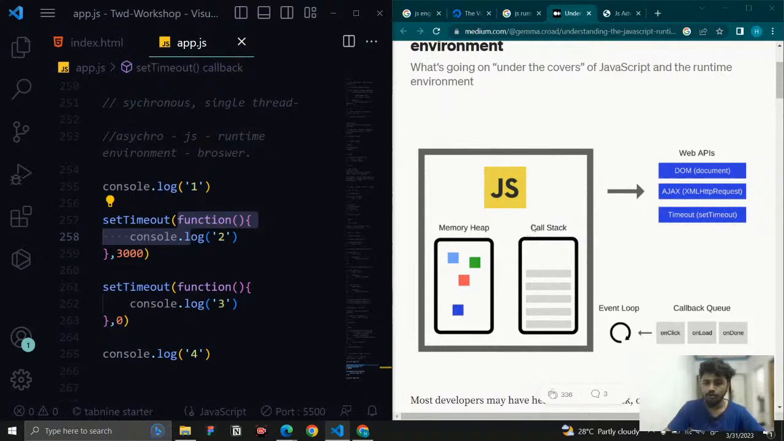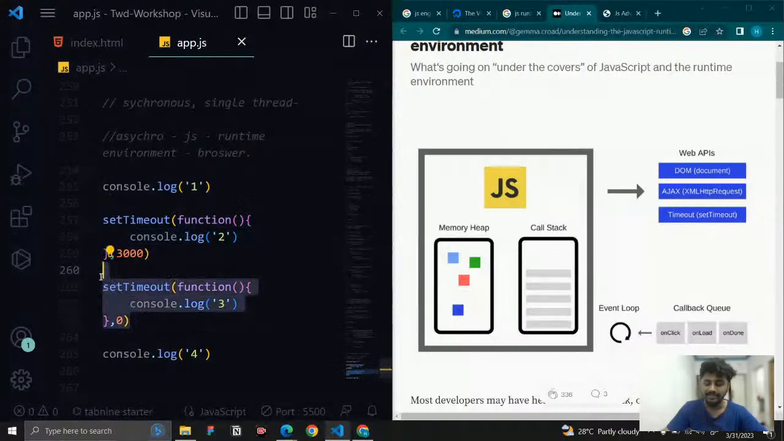Meanwhile, the call stack is going to wait for no one. JavaScript waits for no one. It is not going to wait for this process to complete. Okay, so what it will do, it will come to the next line of code.